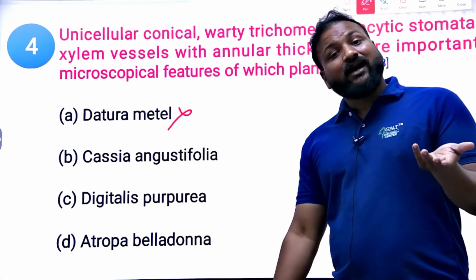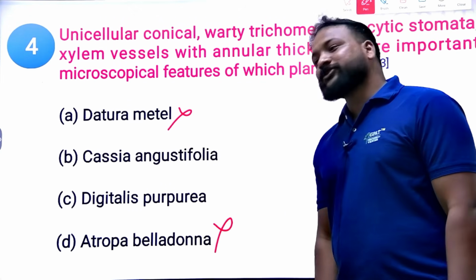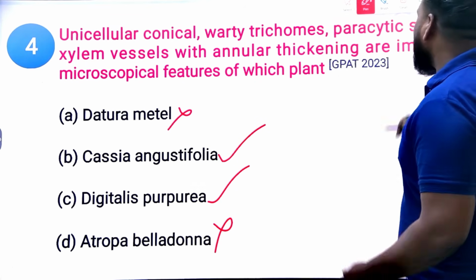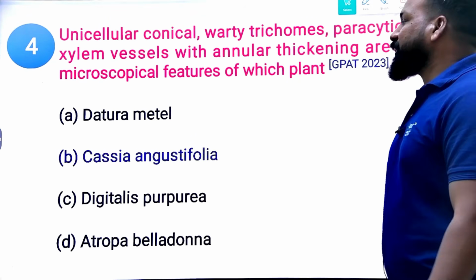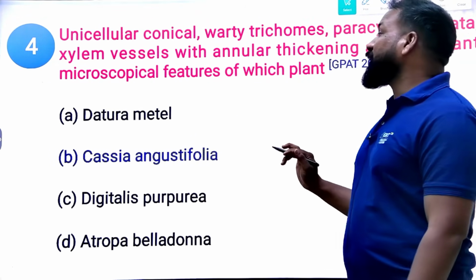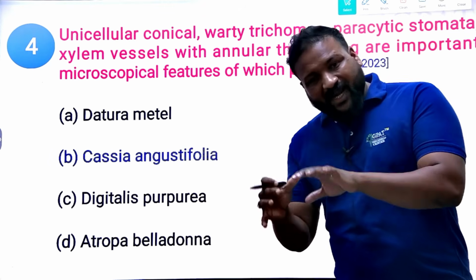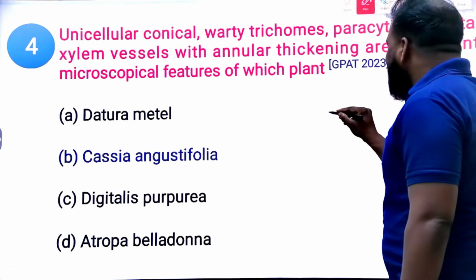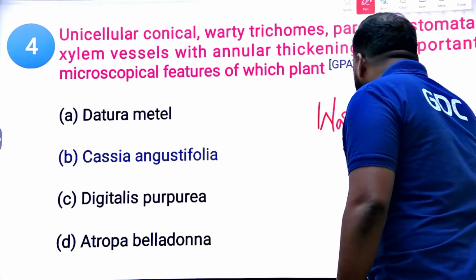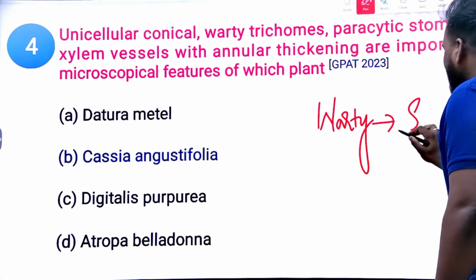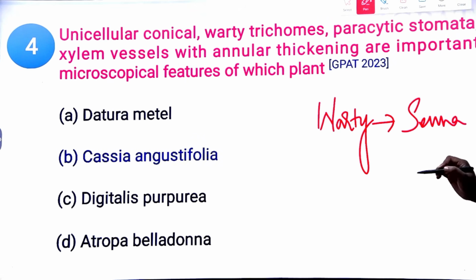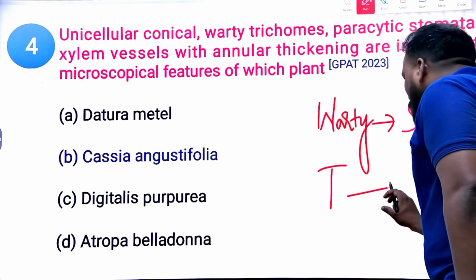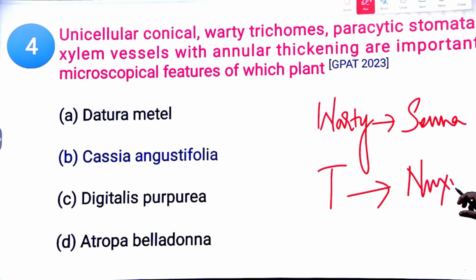Datura is an alkaloid, a tropane alkaloid, and Atropa is also a tropane alkaloid. Now tell me from these two options, either Digitalis or Senna, yes, it is Senna, right? Try to remember a few repeated and important microscopical features of drugs. Whenever you see the word warty trichomes, remember that is undoubtedly Senna. In your syllabus, Senna is the only drug containing warty trichomes, and T-shaped trichomes are seen in Nux vomica. Do remember these things, clear?